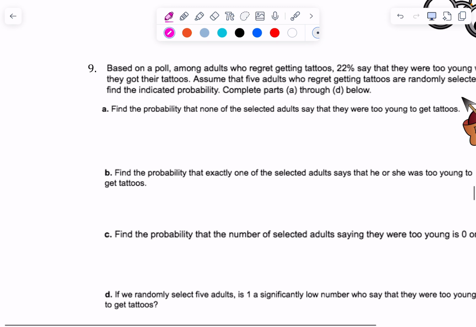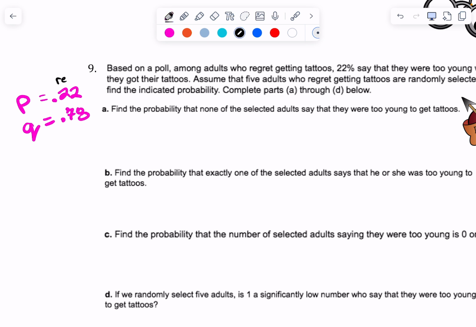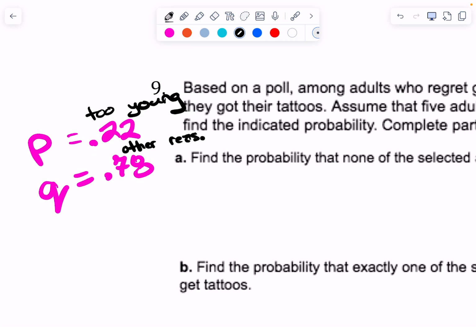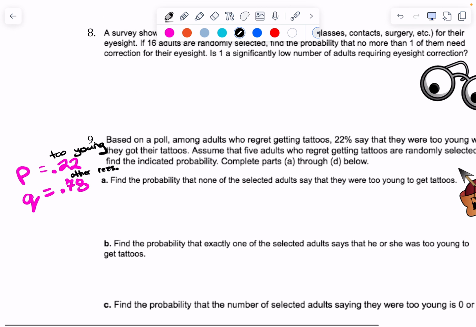So this is reasons why we regret getting tattoos. 22% say they were too young. So what does 22% stand for? 0.22. P, right? That means Q is 0.78. So 22% regret getting tattoos because they were too young. That means 78% of people regret getting tattoos for other reasons. I told you yesterday, when I label my P and Q, I usually put what they stand for so I can keep them straight, all right?